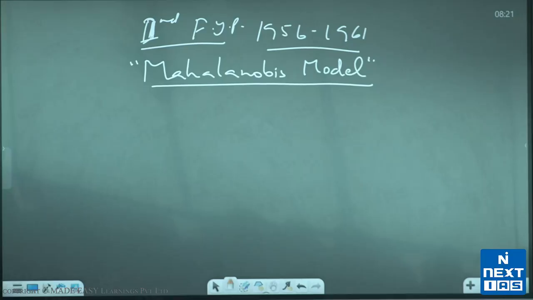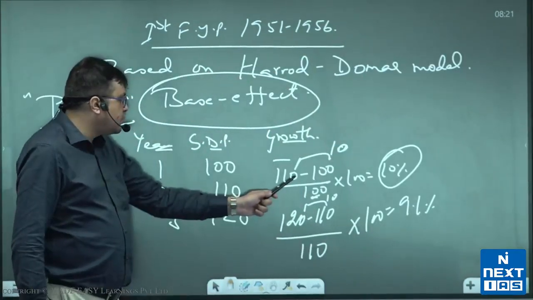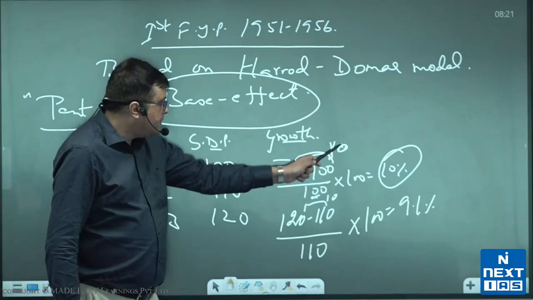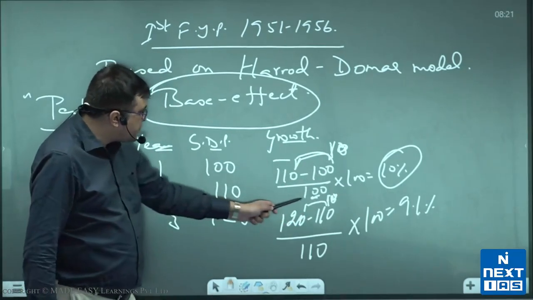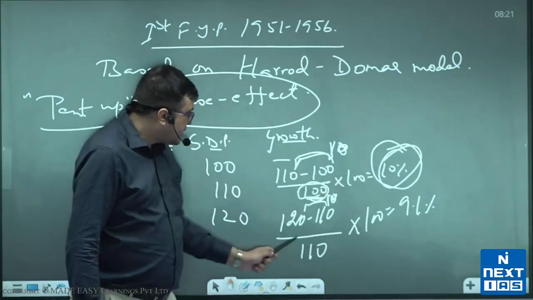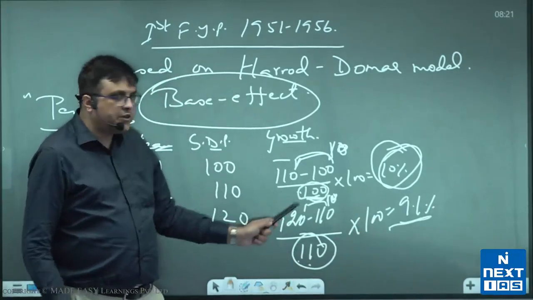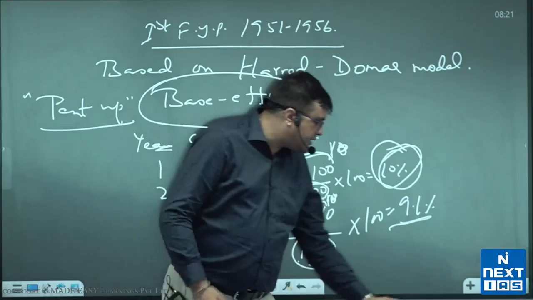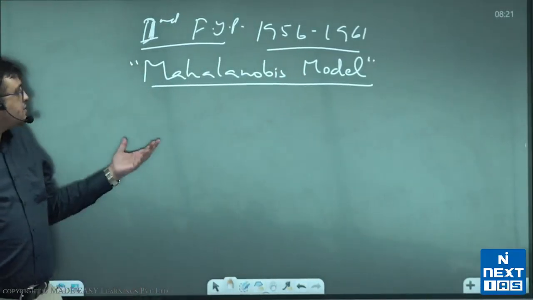Okay, so you asked me to explain base effect again. Base effect implies that when you calculate growth on a lower base, mind you, when you are calculating growth, I deliberately took an example where both of the times output increased by 10 units, but once the base of growth was lesser, 100, and that meant your growth rate came out higher compared to the other time when the base was higher. So base effect is from which point does your growth happen, and that decides whether it will be higher or lesser.